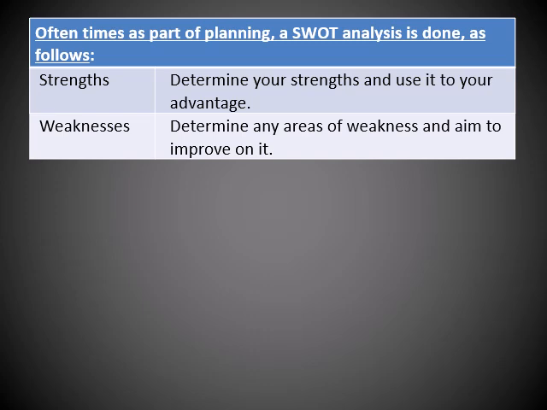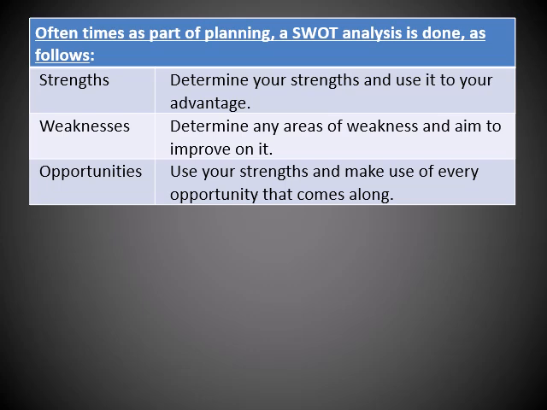The W stands for weaknesses. And in this step, you determine what areas of weakness there are in your company, and then you aim to improve on it so that it actually no longer is a weakness, but it actually can become a strength at a later stage. Opportunities, you look for any and every single opportunity that comes your way, and as you can think, you might use your strengths to your advantage to take advantage of any opportunities.